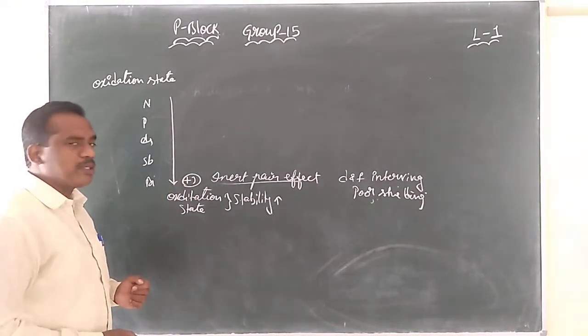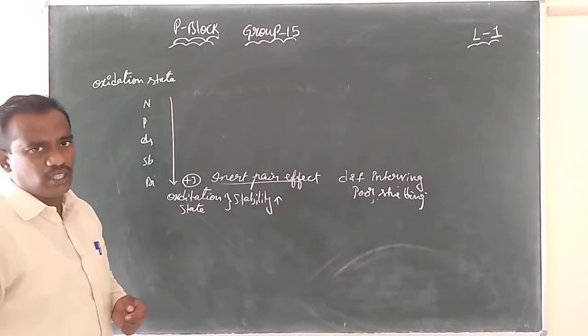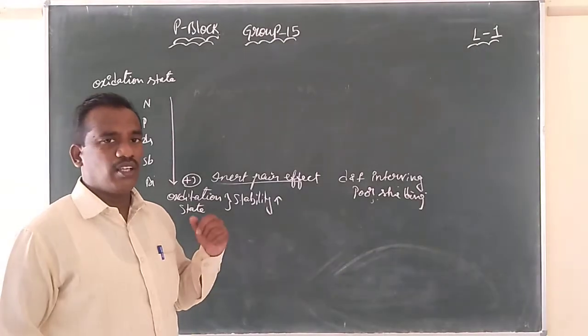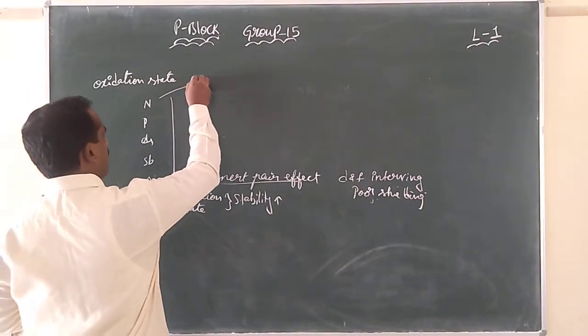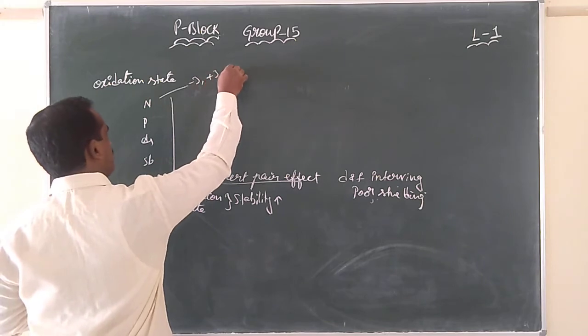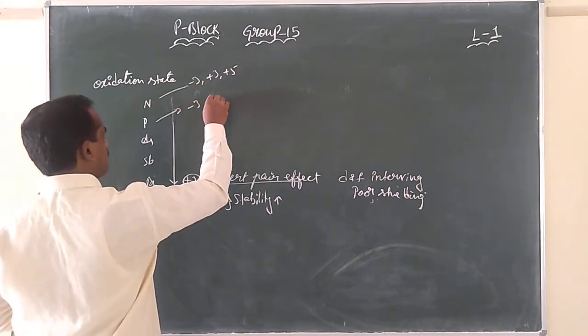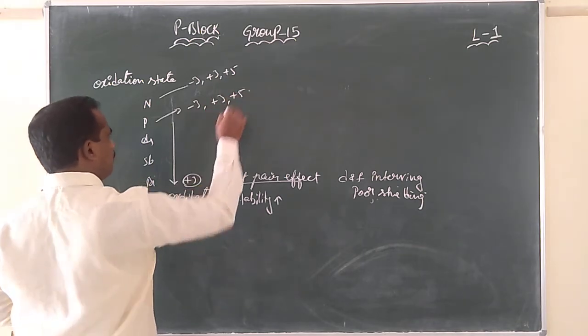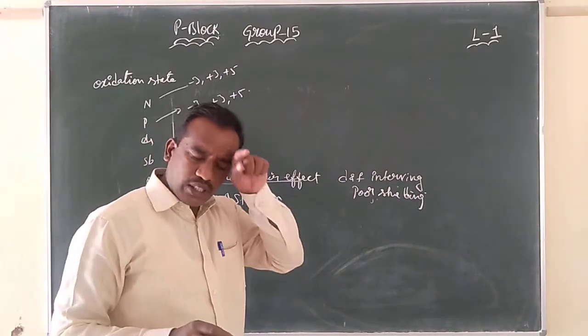Down the group, for bismuth, what is the highly stable oxidation state? Bismuth is going to form the highly stable oxidation state of +3. Generally, these elements will show different oxidation states like -3, +3 and +5. For phosphorus also we can see oxidation states like -3, +3 and +5. So once you read regarding those concepts that are there in the textbook.